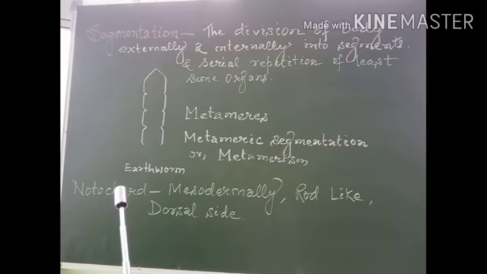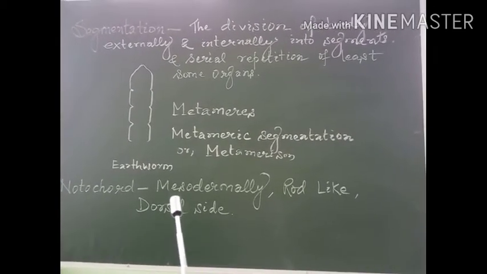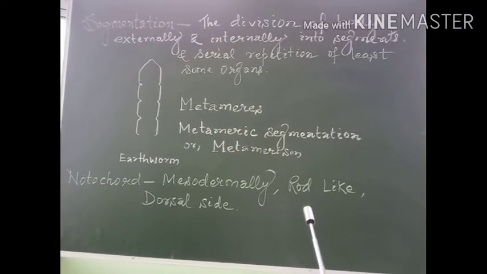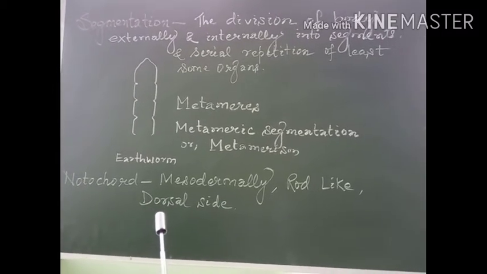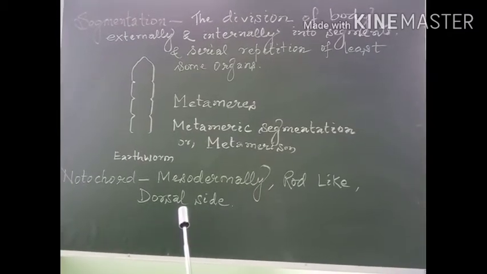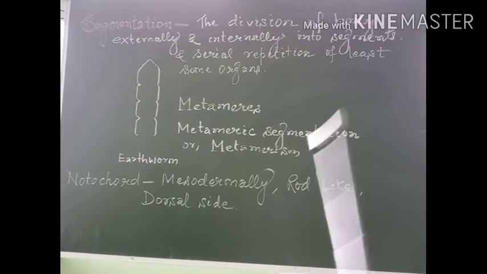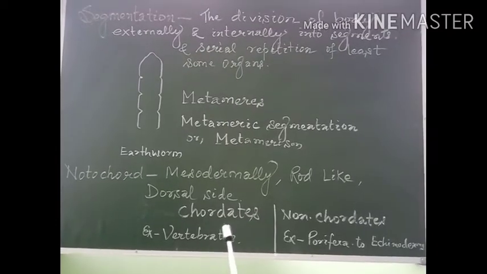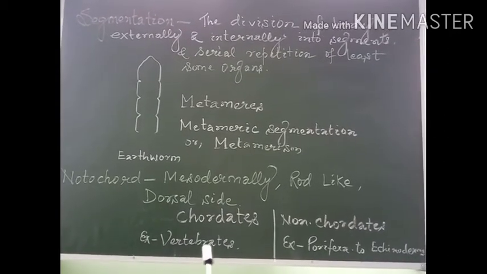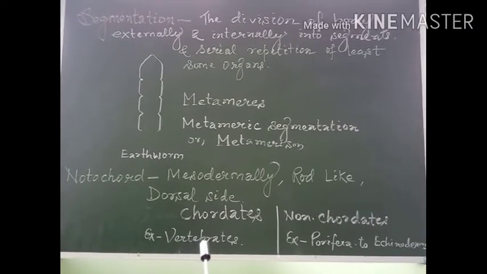Now we'll discuss the notochord. The notochord is a mesodermally derived, rod-like structure present on the dorsal side during the embryonic development in certain animals. Animals having notochord are called chordates. For example, vertebrates, the fishes, amphibians, reptiles, apes and mammalia.